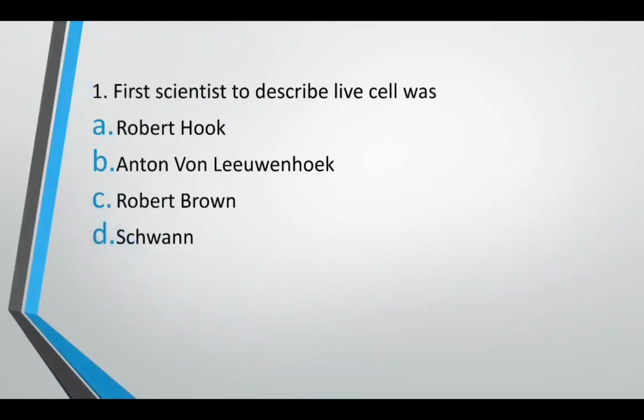First scientist to describe live cell: Robert Hooke, Antoine von Leeuwenhoek, Robert Brown, or Schwann. First scientist to describe live cell. The correct answer is option B. Antoine von Leeuwenhoek first described a live cell.